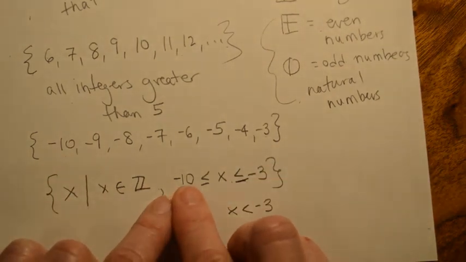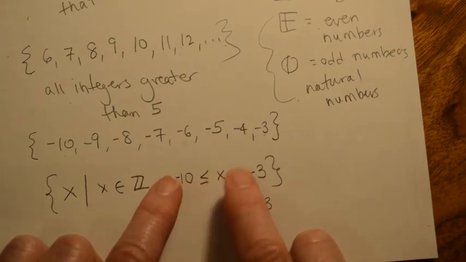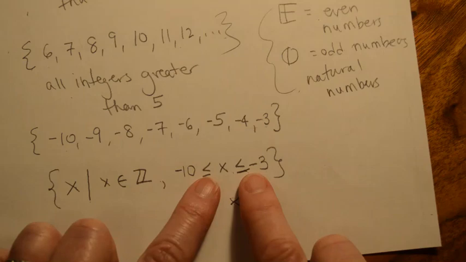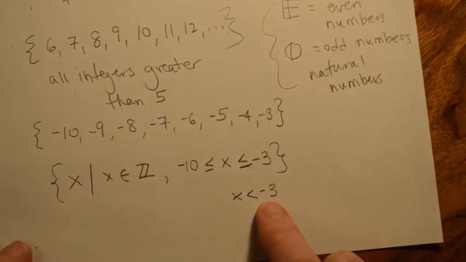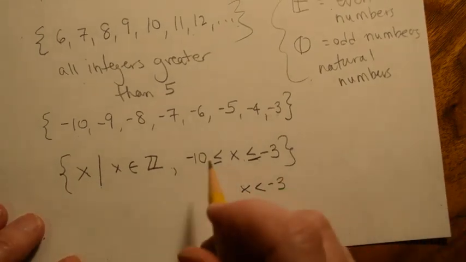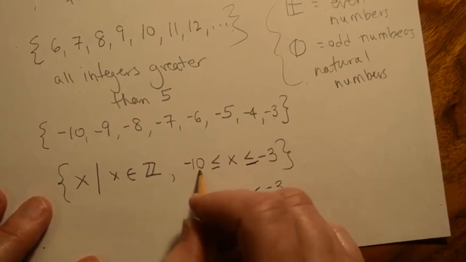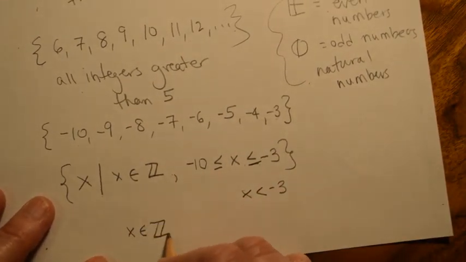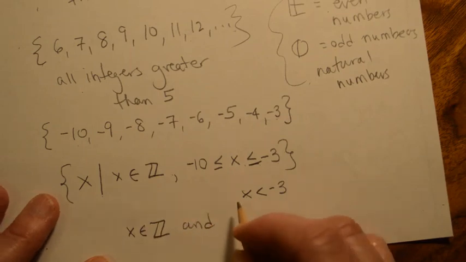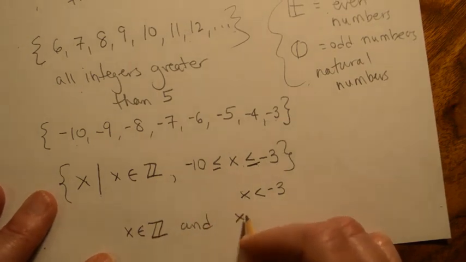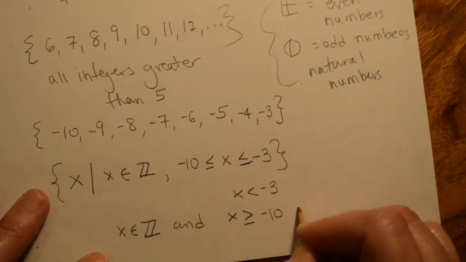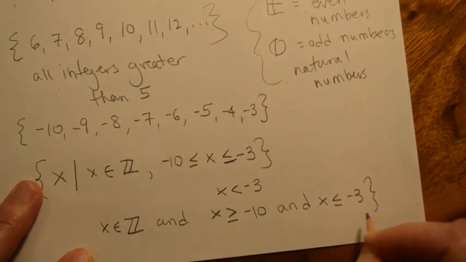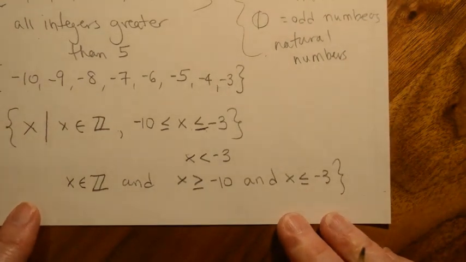All right, so this is just telling us that x has to be literally between negative 10 and negative 3, and we can include the endpoints. All right, so you might have written this in two separate parts. You might have said that x has to be an integer, and x has to be greater than or equal to negative 10, and x has to be less than or equal to negative 3. You could have broken it apart into two things like that.